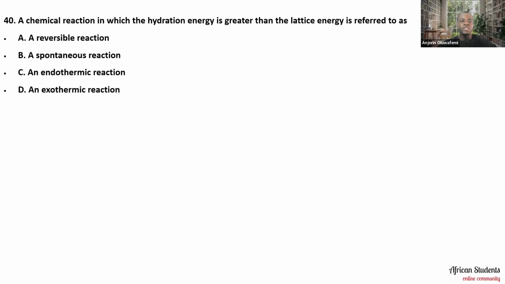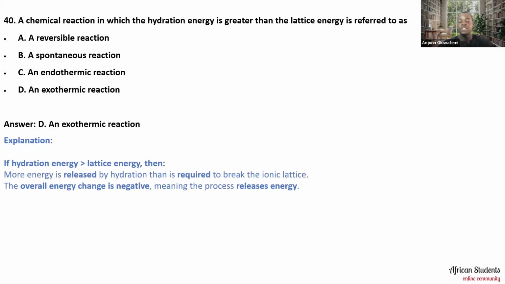A chemical reaction in which the hydration energy is greater than the lattice energy is referred to as A, reversible reaction, B, spontaneous reaction, C, an endothermic reaction, D, an exothermic reaction. Okay, the answer to this one is an exothermic reaction. And the reason is because if hydration energy is greater than lattice energy, then more energy is released by hydration than is required to break the ionic lattice. So the overall energy change is negative, meaning the process releases energy, and that is an exothermic reaction.